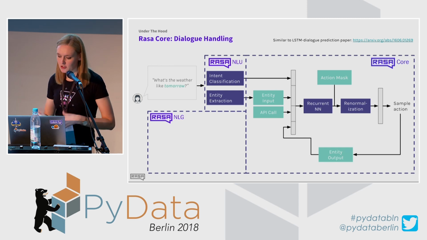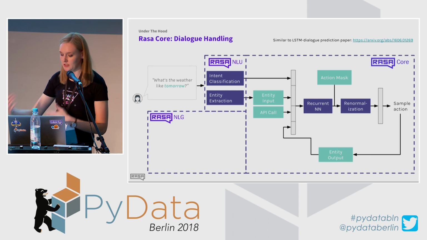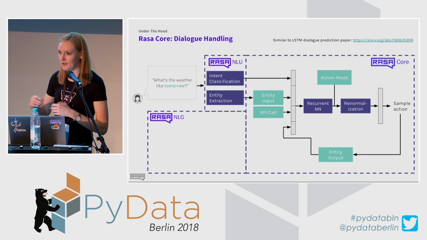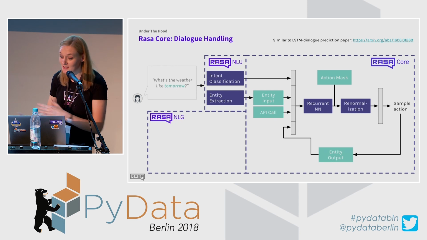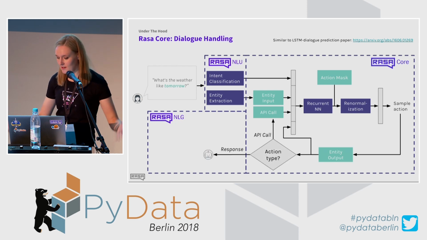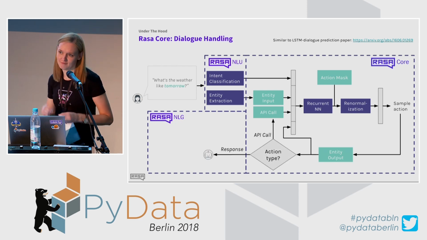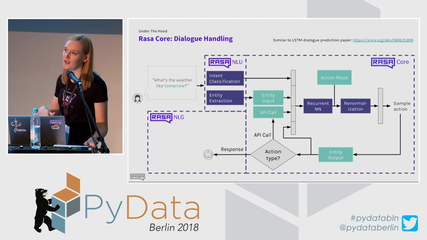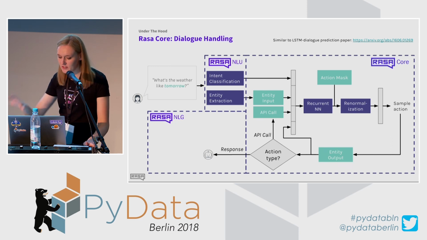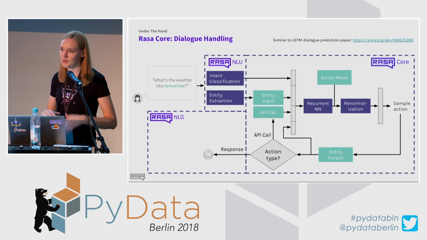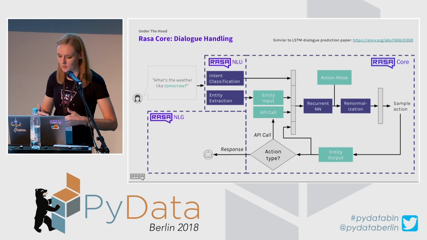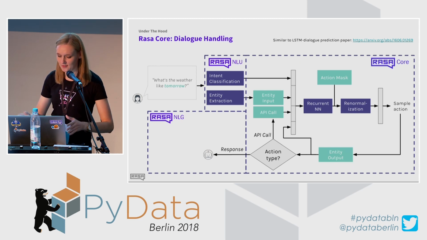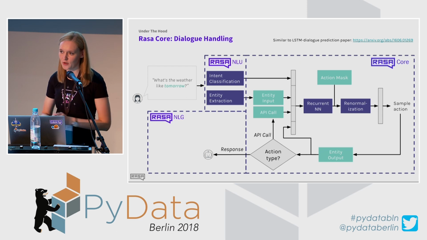When the predictions are finished, a sample action is produced, what the chatbot thinks it should do next, and it is combined with some specific actual action, like making an API call or just providing a text response. One very important thing is that this whole cycle doesn't have to run only once per user input.